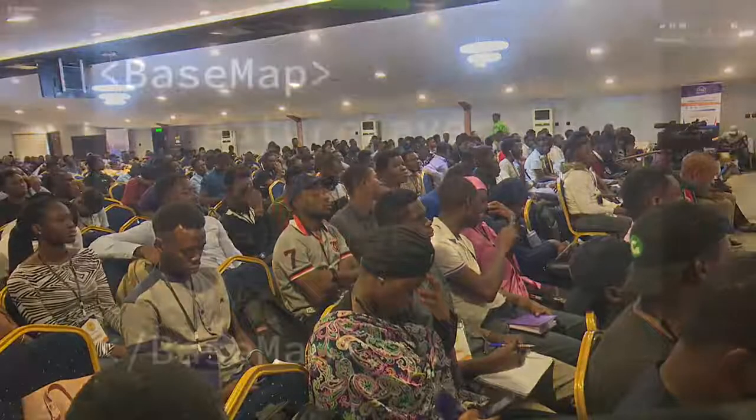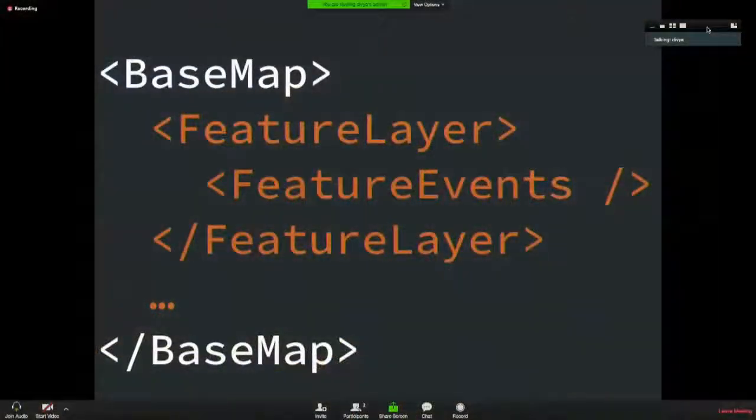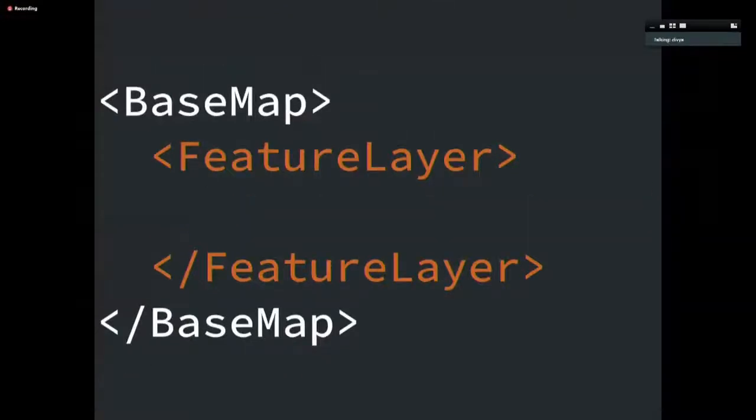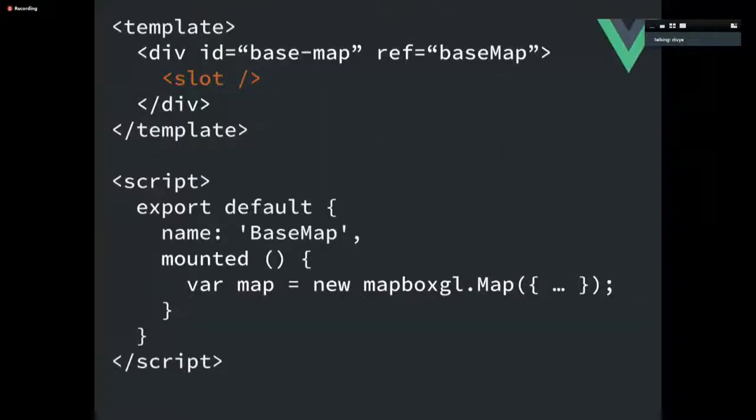And the thing with this is we have a base map and a feature layer. I'll talk about feature events in a bit, but what we want to move towards is something like this, where we have a base map and a feature layer and we can have additional layers on top of it. And so that allows you to tease apart that component into separate components so we can move logic and make logic simpler for each component.